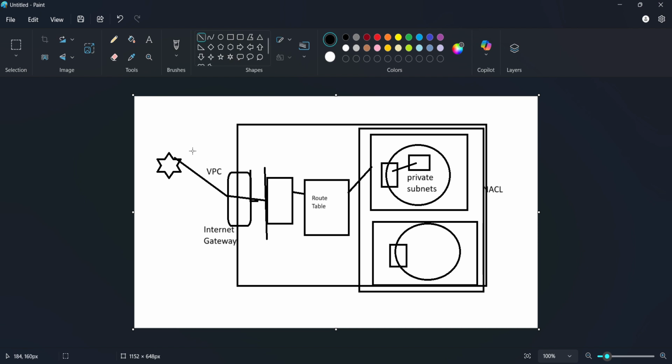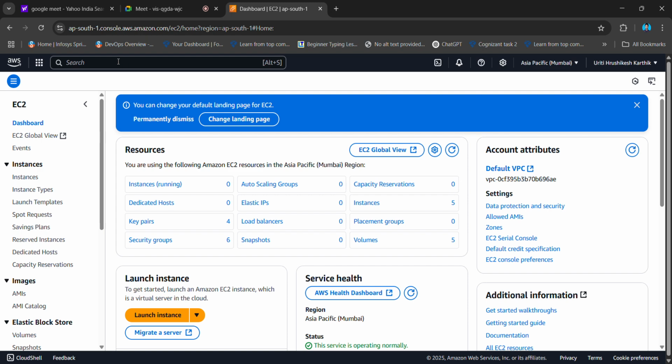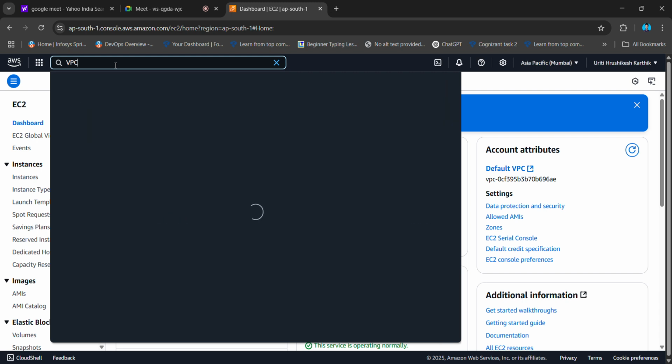I think the theory part is totally clear to you. This should get into your mind because it is the most important concept in AWS, creating a virtual private cloud. Now let's try to do it practically. You'll get more understanding when you do it practically. I'll search for VPC.